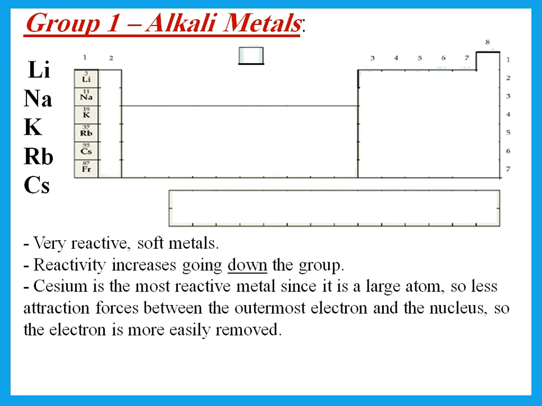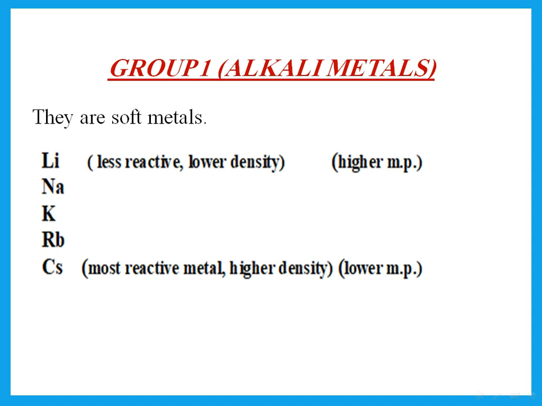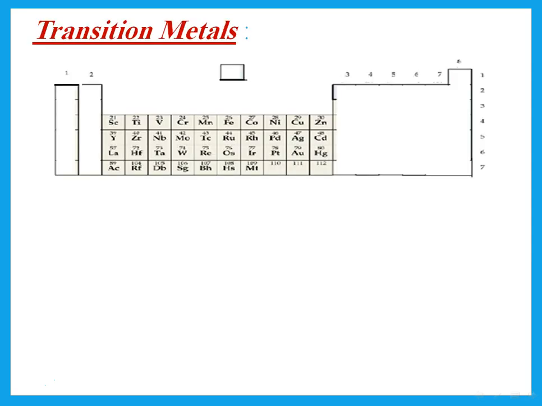Why? Because as we go down, the atom becomes larger. So there is less attraction force between the outermost electron and the nucleus. So the electron outside is more easily removed. Remember that a metal is reactive if it loses its electrons easily. So as the atom gets bigger, that outer electron can be lost more easily. Remember that in group 1, as we go down, the reactivity increases, the density increases. But what happens to the melting point? The one up is the one that has higher melting point.